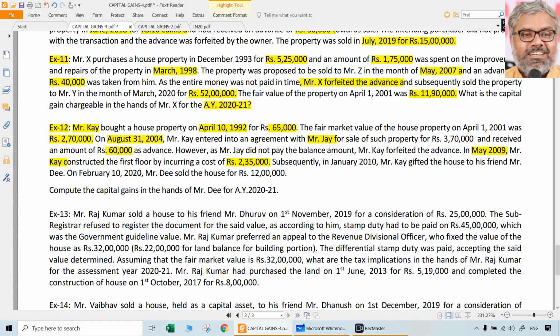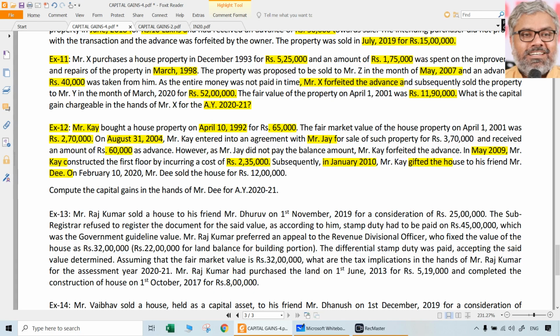as cost of improvement. Subsequently, in January 2010, K gifted the house to his friend Mr. D. So the story is different now. K originally started, the story started with K. He entered into agreement with J and nothing happened. And then K forfeited the advance, so J character is out. K has done some more work on that house and subsequently he gifted this house to Mr.